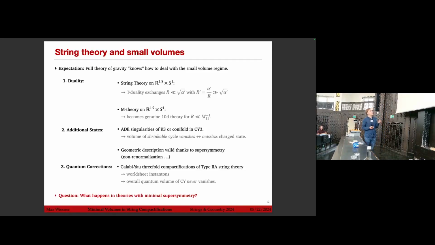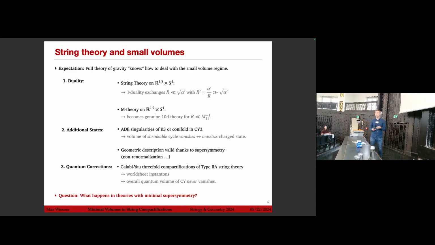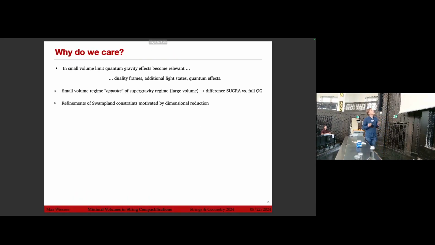But an important question is what happens in theories with minimal supersymmetry, where oftentimes we do not have a circle along which we can T-dualize. We do not necessarily have non-renormalization theorems that tell us that we can trust geometry all the way to the really small volume limit. So why do we care?